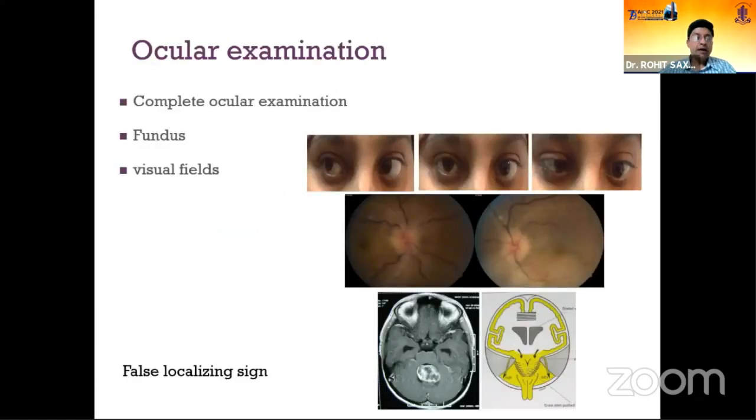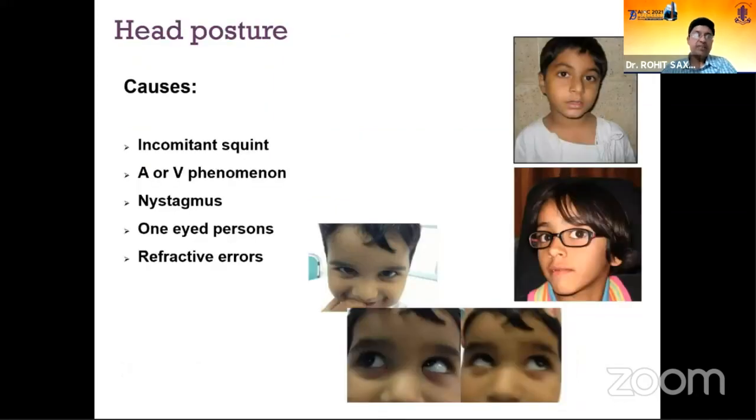Besides ocular examination and fundus examination, visual fields are essential in case you suspect there is a space occupying lesion, because sixth nerve palsies could be a sign or a false localizing sign of raised intracranial pressure due to any cause, including IIH or tumors, which are essential to be picked up the very time you see the child.